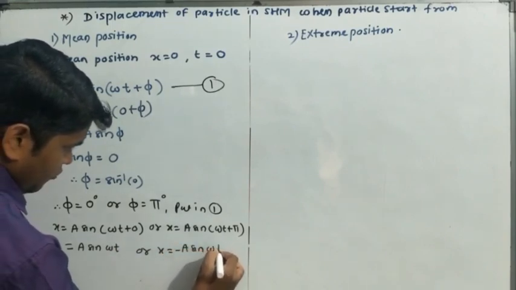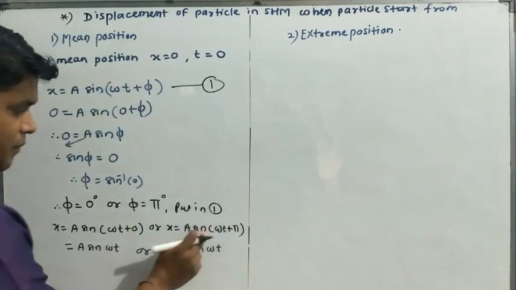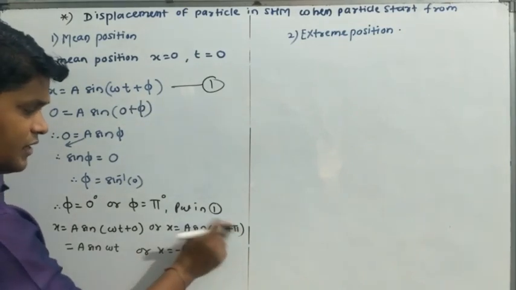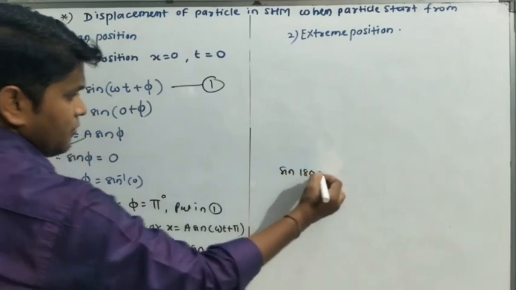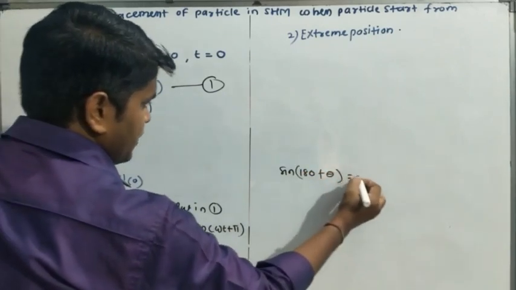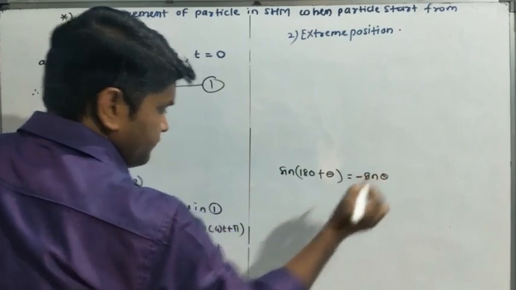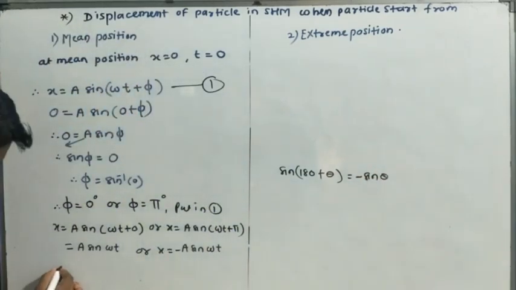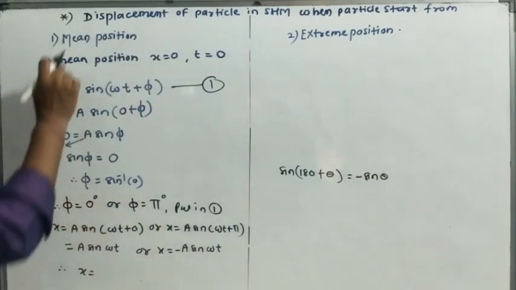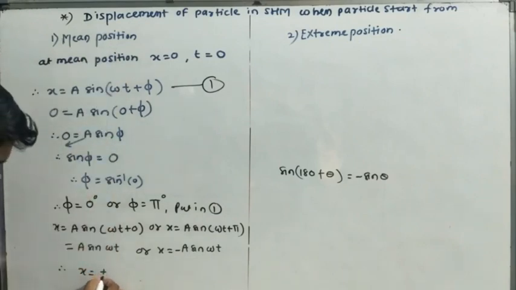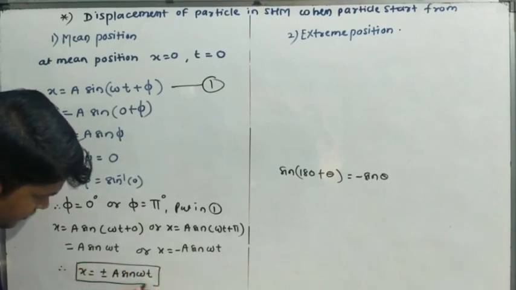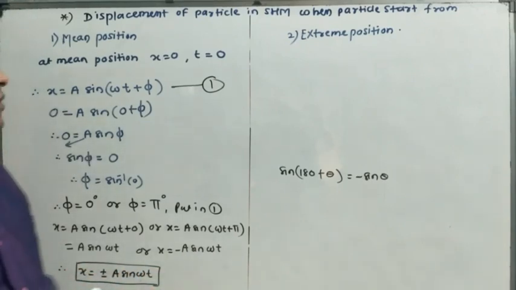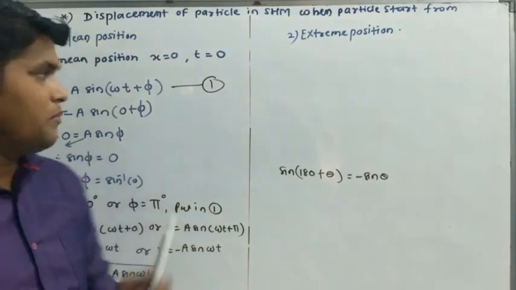So its answer is a sin omega t, and here we get x is equal to minus a sin omega t, because if we apply the trigonometric function, sin 180 plus theta, its answer is minus sin theta. Therefore we get the expression for displacement of particle as plus minus a into sin omega t. Understood? This is the expression for displacement of particle in SHM when that particle starts from mean position.